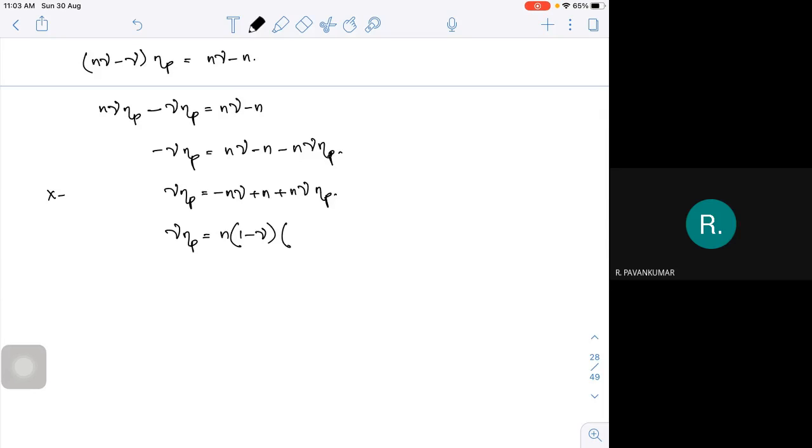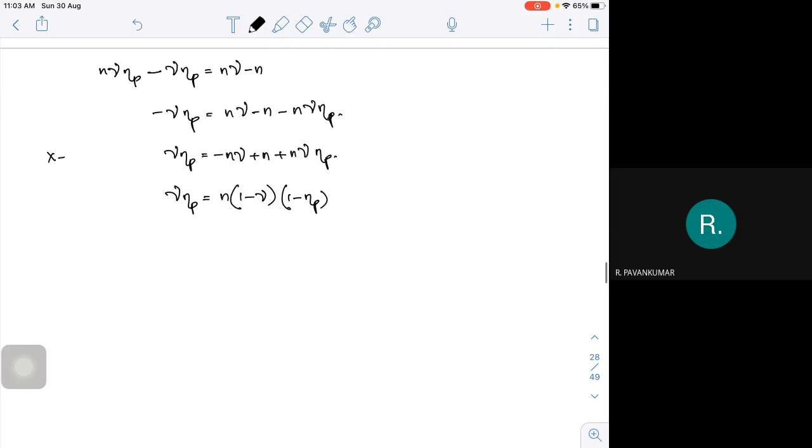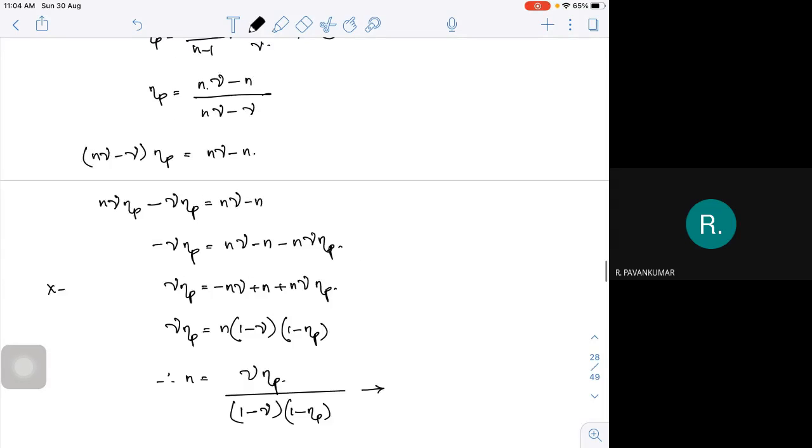Then if I take n itself outside, this will become 1 minus polytropic efficiency. Or I can write n is equal to gamma into polytropic efficiency divided by 1 minus gamma into 1 minus polytropic efficiency. I am calling that equation number 10.